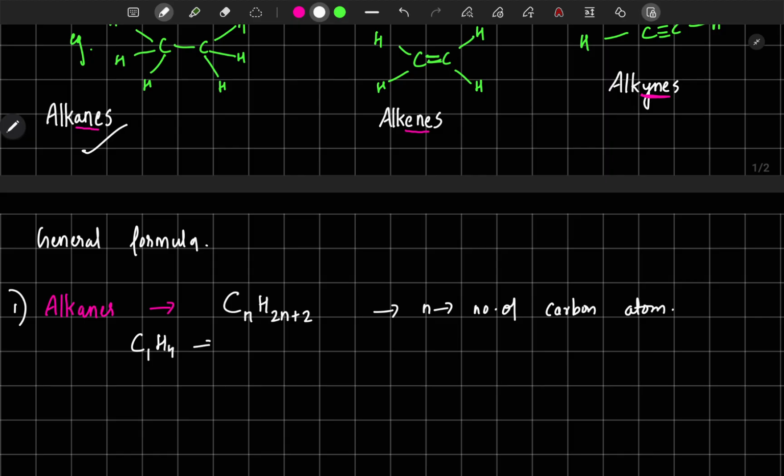We generally don't write this 1. So this is basically CH4, which is also called methane. So understand, CH4 is the first member of alkane. So we have found out the first member.